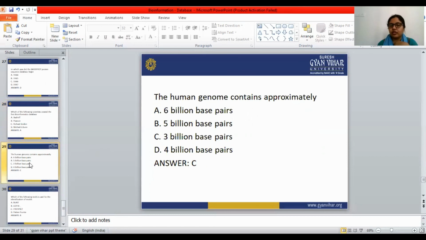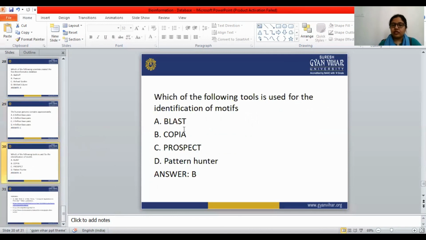The human genome contains approximately 3 billion base pairs. Which of the following tools is used for the identification of motifs? The answer is Copia. So these are all about the MCQs, and this is the reference.